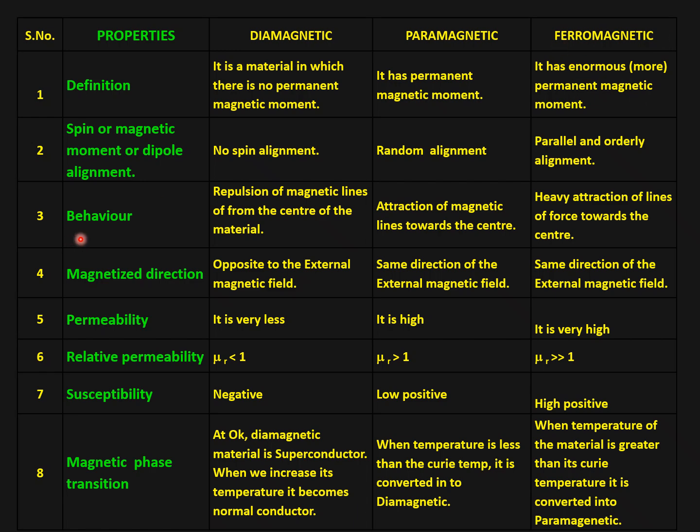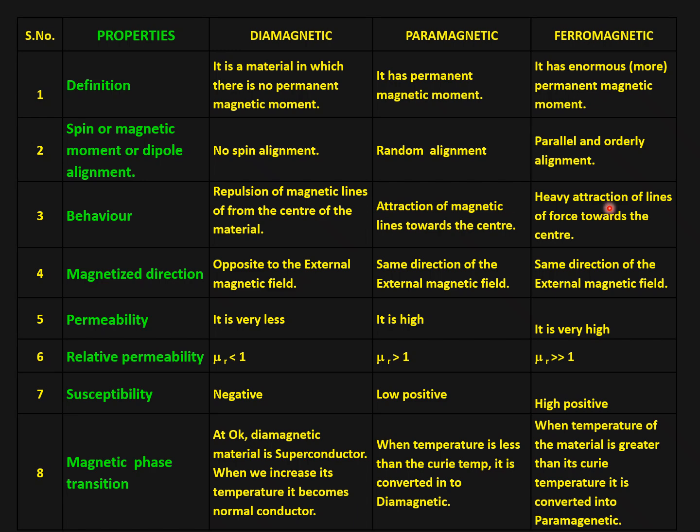The spin: dia has no spin alignment, para has random alignment, and ferro has parallel and orderly alignment. Behavior of the magnetic material in the external field. Diamagnetic material repels the external lines of force, paramagnetic attracts feebly, and ferromagnetic strongly attracts the external magnetic lines of force.